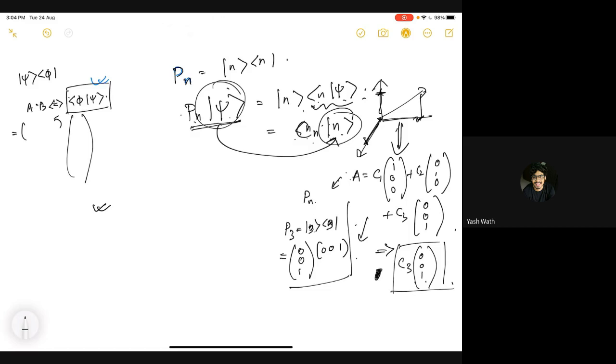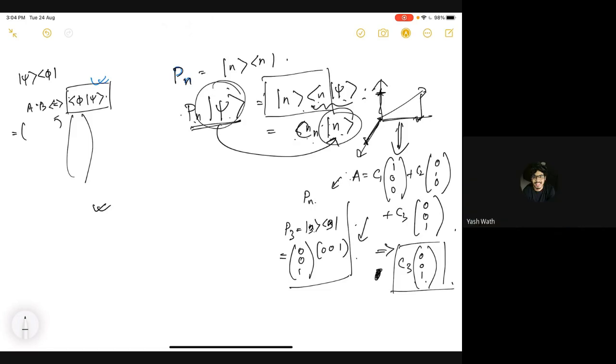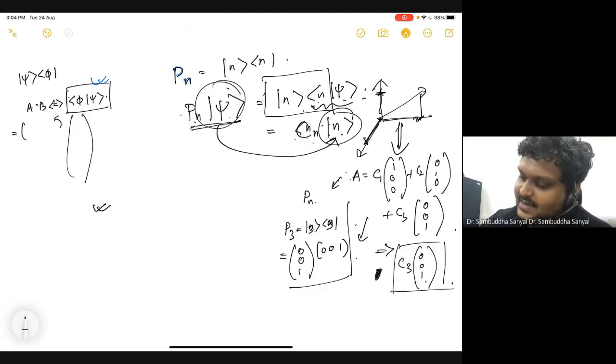For the entire matrix. Yeah, this object is a notation of a matrix. That's right. Yes, and then how have you just separated the bra n and then used it as a dot product for the psi? Yeah, because if I think of each term of this matrix, each term is basically this n and psi. Okay.